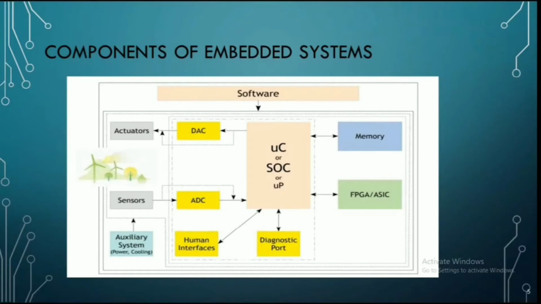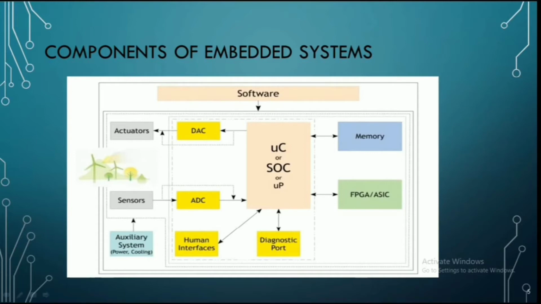So let us go to the next slide and see the components of an embedded system. These components consist of software, memory, FPGA or ASIC, microcontroller or SOC or microprocessor, diagnostic port, digital to analog converter and analog to digital converter, human interfaces, actuators, sensors, auxiliary systems. So what is SOC? It is nothing but a system on a chip to control multiple operations on the embedded system. We use SOC when two or more microcontrollers are used.